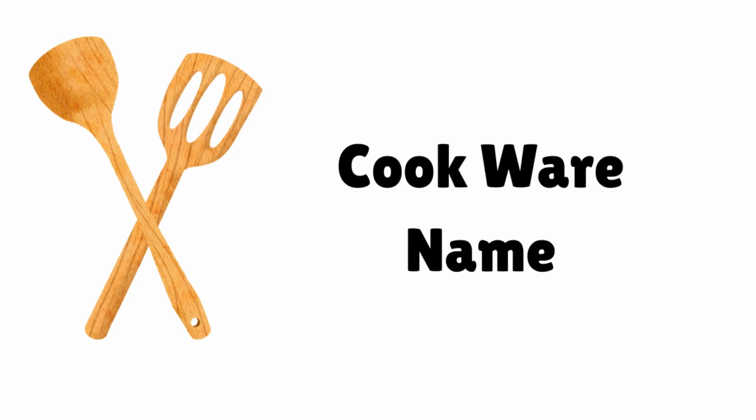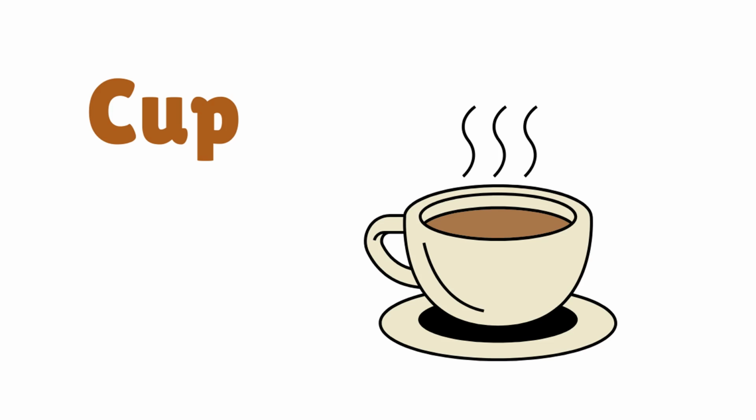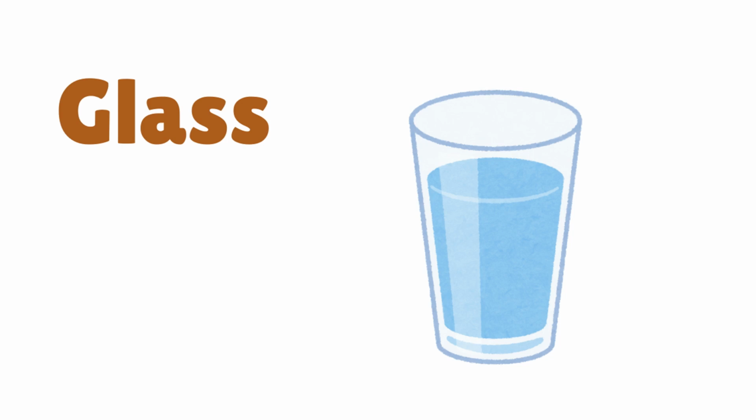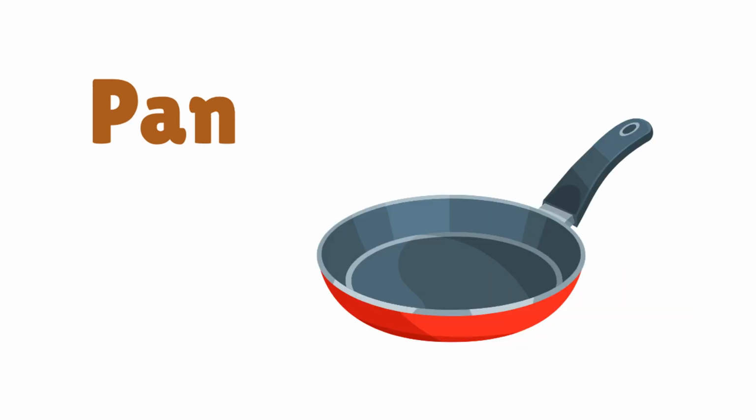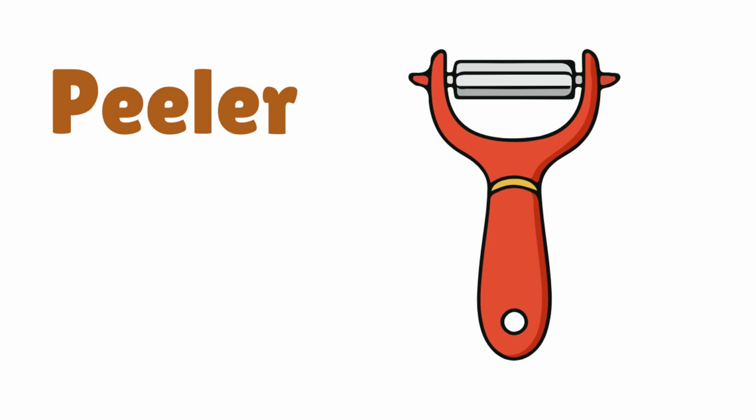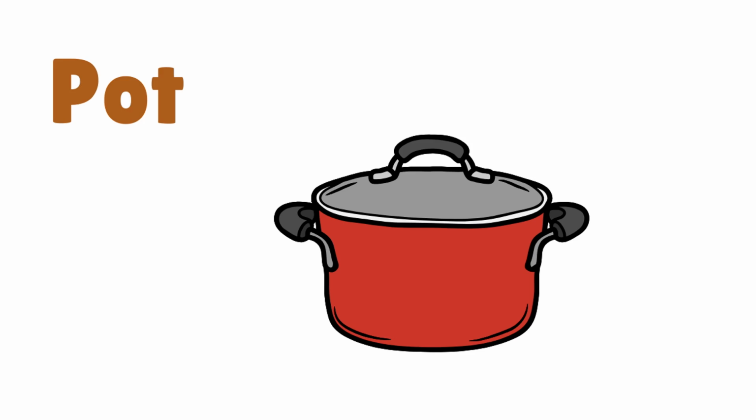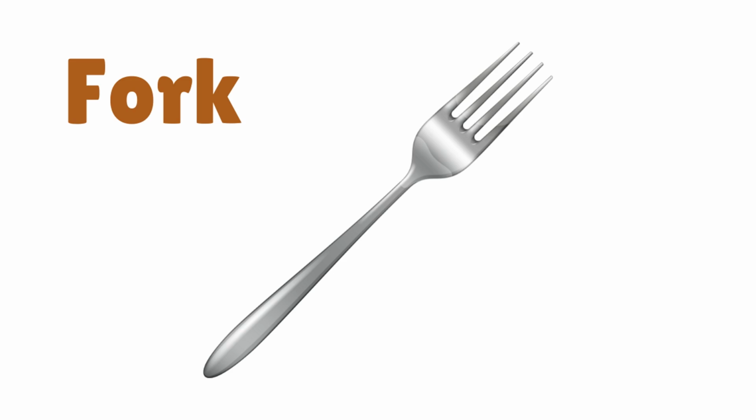Now next is cookware name. So let's start. Plate. Cup. Glass. Tray. Pan. Fry pan. Peeler. Pot. Spoon. Fork.